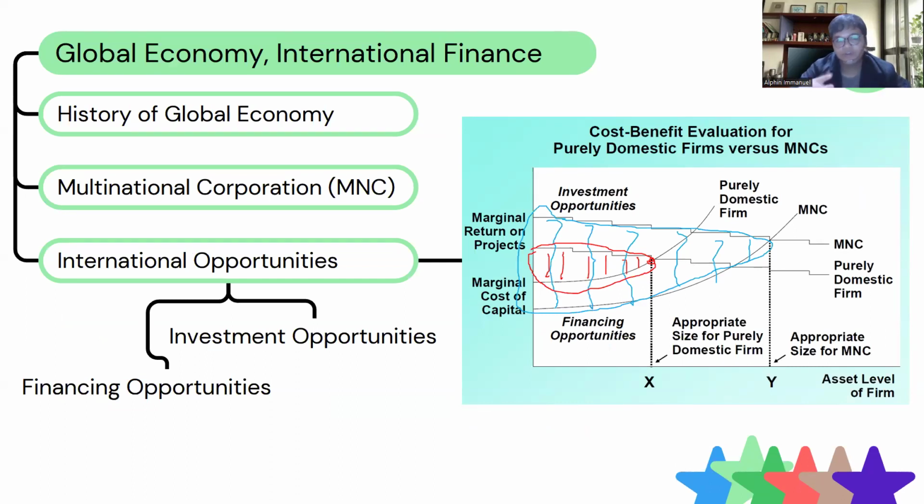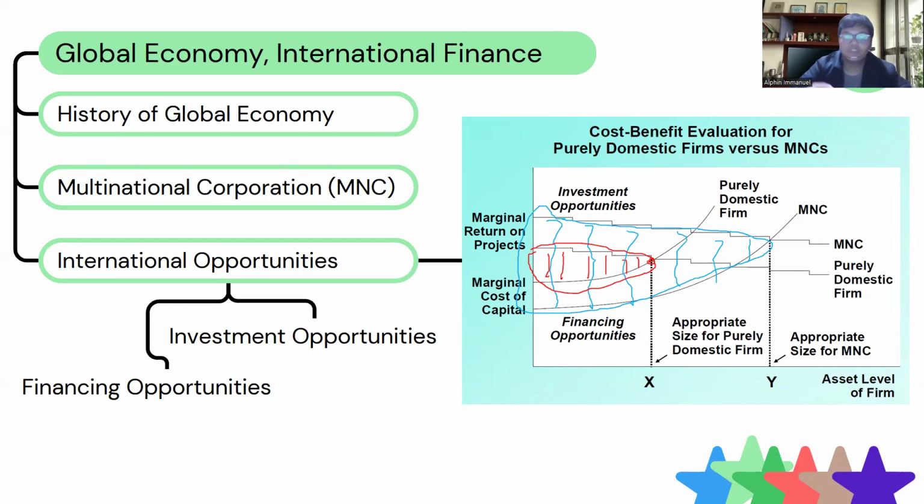The next topic is global economy and international finance. We learn about the history of the global economy, which is based on the history of money flowing anywhere. It's maybe from the Roman era until today, with so much money flowing to China. We learn about the multinational corporation: if you take your corporation to the multinational level, it costs you very much and it benefits you very much.